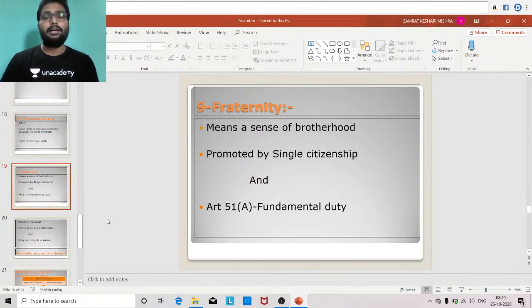So Article 51A, which is discussed in the fundamental duties. Fundamental duties we discuss to promote fraternity and to promote brotherhood among the citizens.